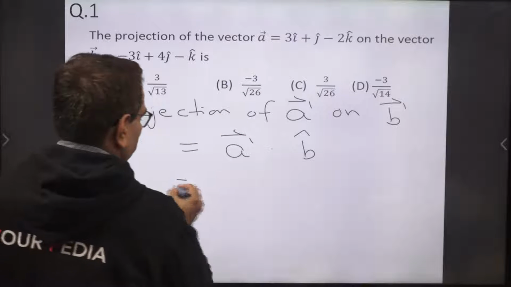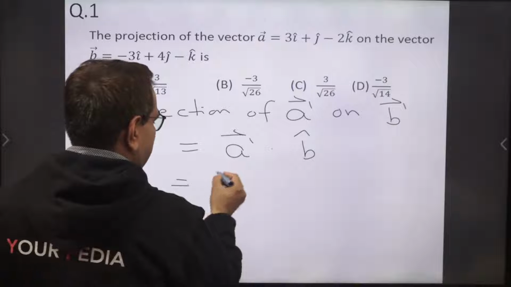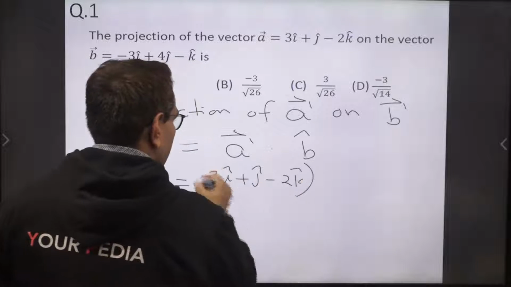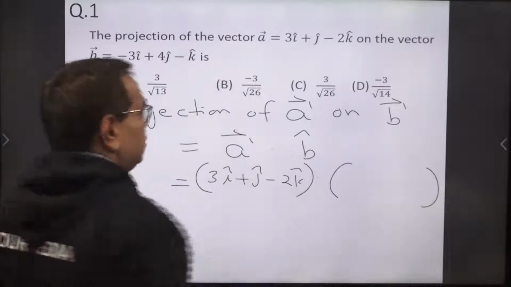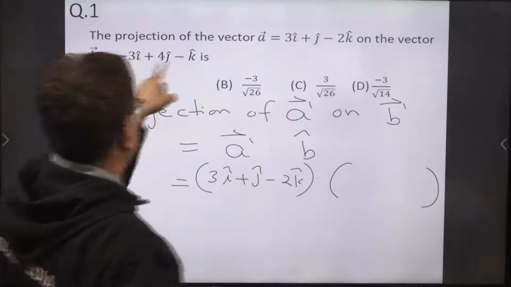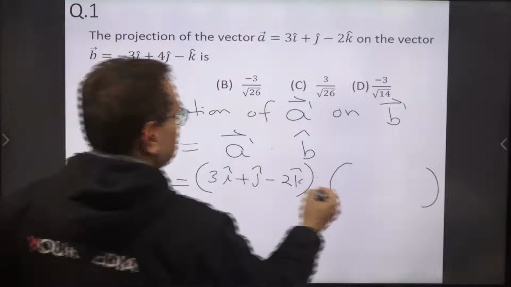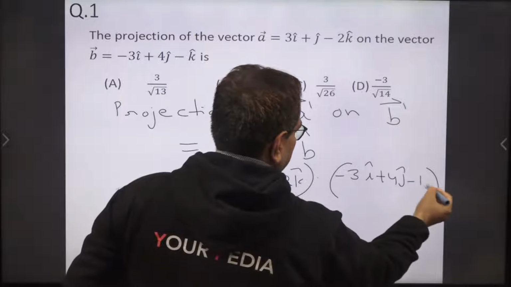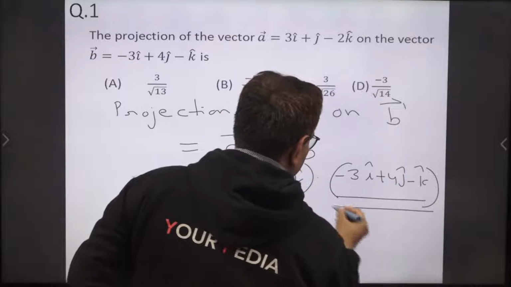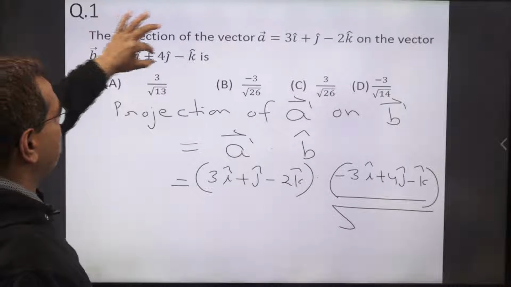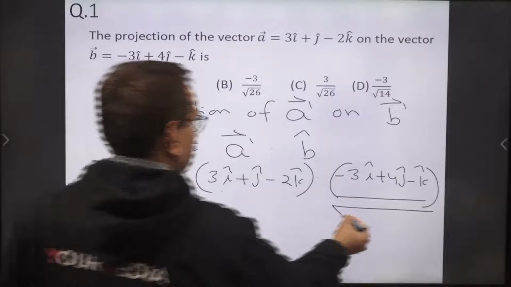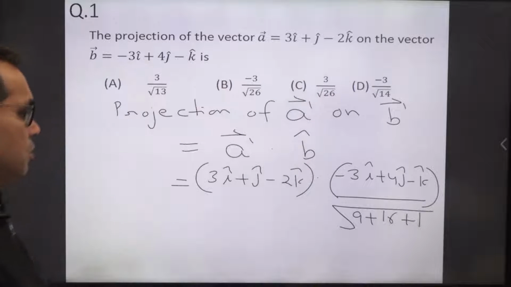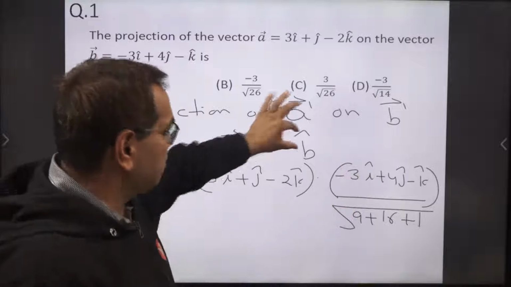So equal to A, which is 3i cap plus j cap minus 2k cap, dot B cap, meaning the unit vector in the direction of B. So first we write B, that is minus 3i plus 4j minus k cap, upon square root of minus 3 square plus 4 square plus minus 1 square, so 9 plus 16 plus 1. So divide by the magnitude of B and you will get the unit vector.